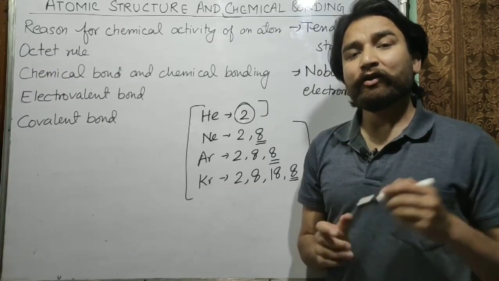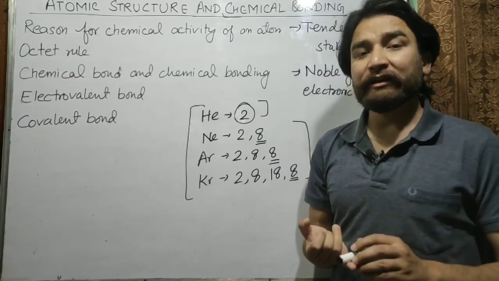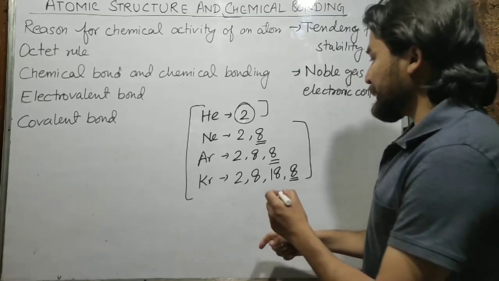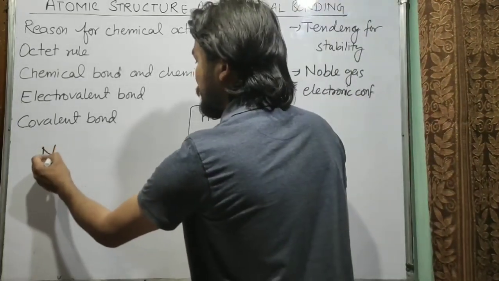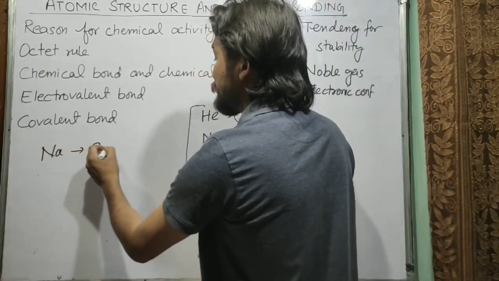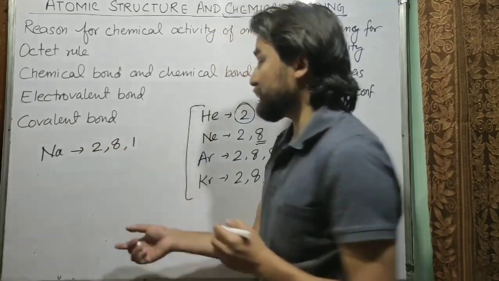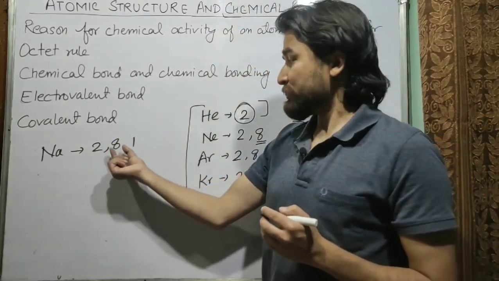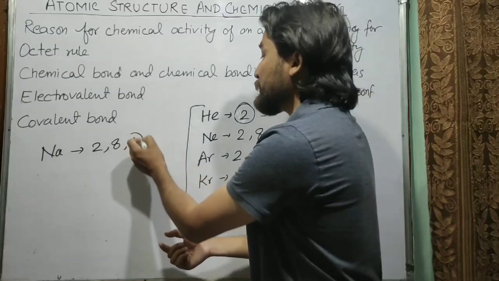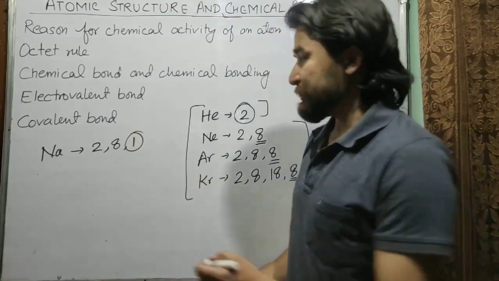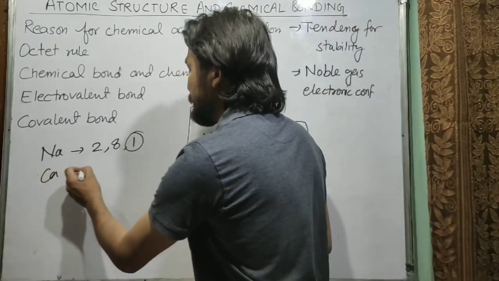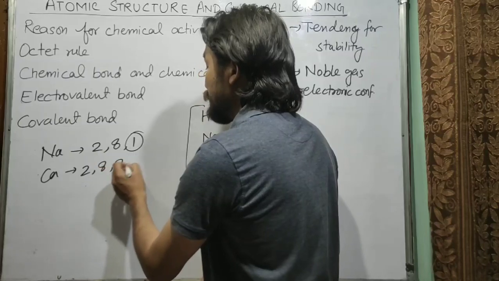Now you know that not every atom has 8 electrons in its outermost shell. For example, if I talk about sodium, what is the electronic configuration of sodium? That is 2 8 1. So the first shell has 2 electrons, the second 8, but the outermost shell has only 1 electron. Similarly, if I talk about calcium, it is 2 8 8 2.